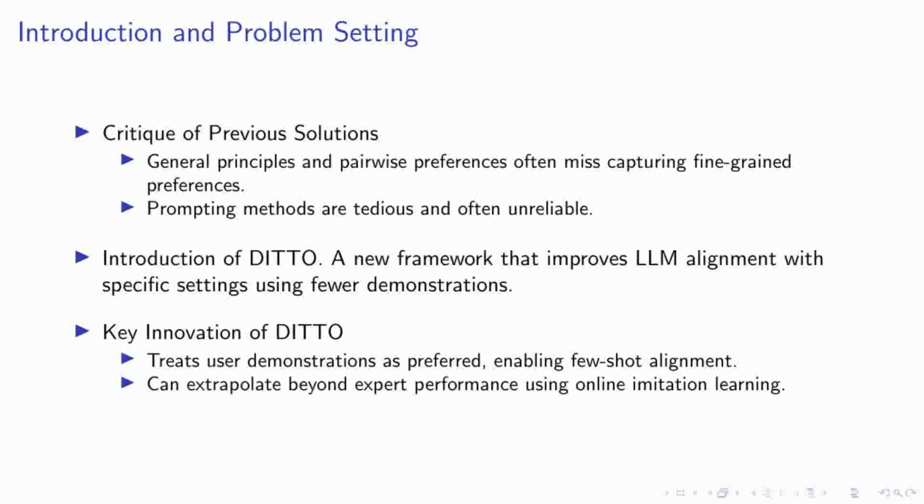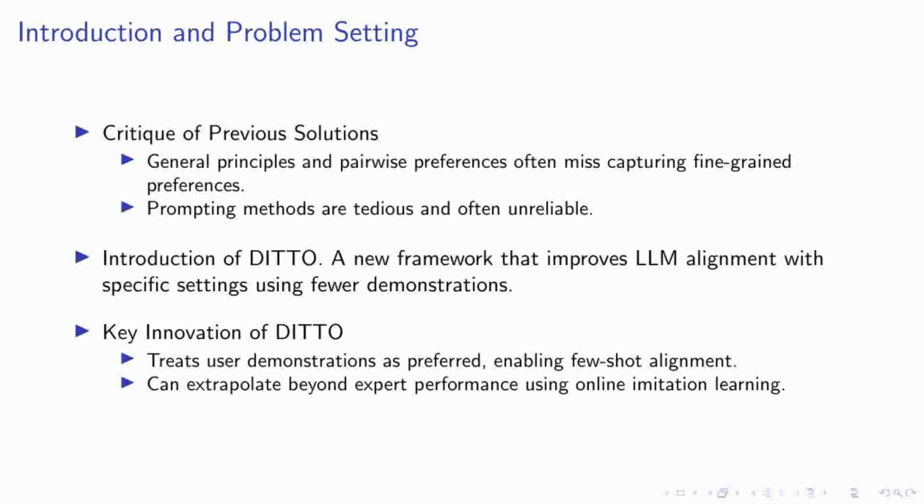Critiques of existing solutions highlight a significant gap in large language model applications. Traditional methods, like general principles and pairwise preferences, often fail to capture the nuanced preferences of individual users. Additionally, prompting methods, while data efficient, can be unreliable and tedious, requiring users to navigate complex and brittle heuristics. Enter DITTO, a transformative framework designed to enhance the alignment of language models with specific user settings using a minimal number of demonstrations.